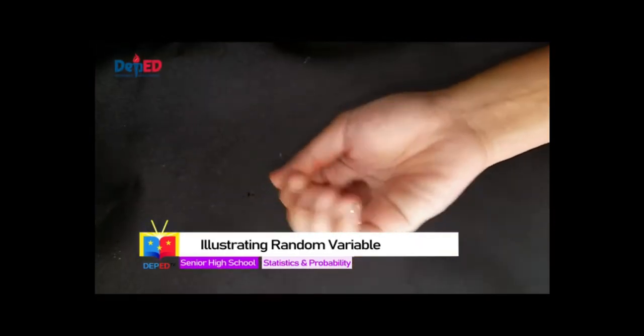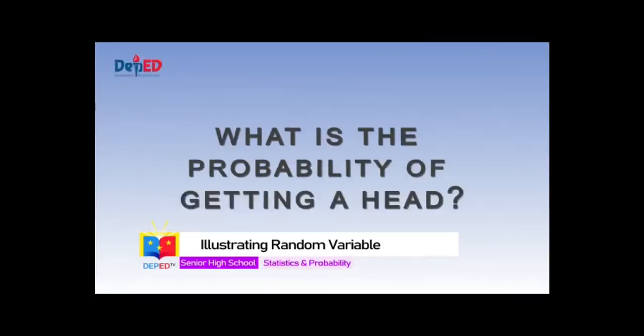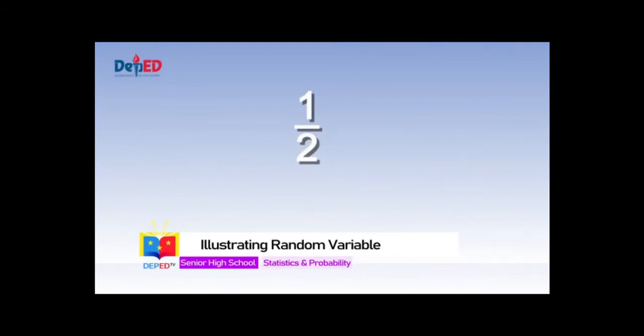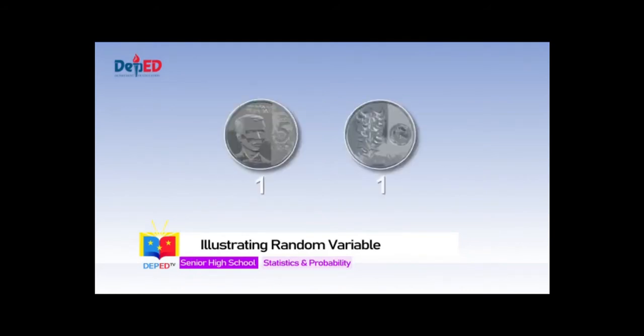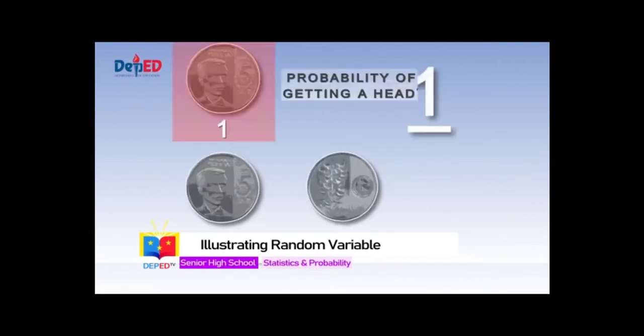When a coin is tossed, what is the probability of getting a head? If your answer is 1/2, then your answer is correct. For there is 1 out of 2 chances that the result will be a head. Thus, the probability of getting a head is 1/2.